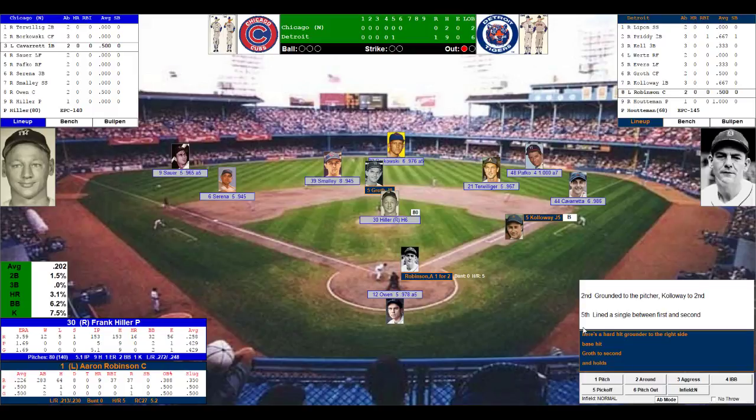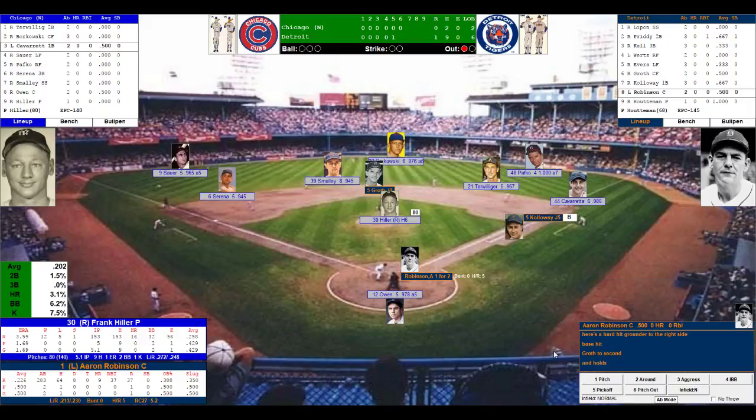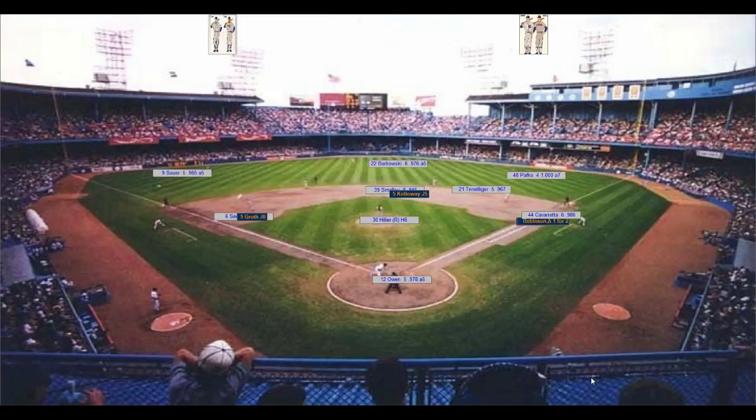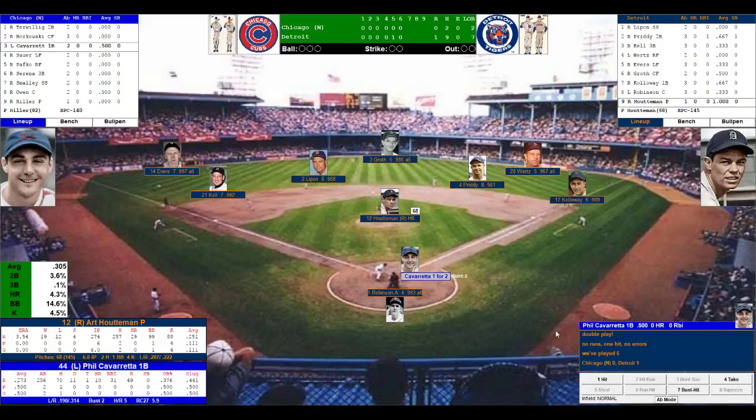Singled in the 5th and grounded to the pitcher, forcing out on a fielder's choice. He was thrown out. Callaway advanced to 2nd. So 1 out, 2 on. Again, the Cubs want to turn 2 up the middle with Smalley and Terlinger. Hiller gets the sign from Owen. Here's the pitch to Robinson. Grounded to Twillinger, to Smalley, to Caravetta. There's a double play. Side retired. As that went 4 to 6 to 3, we go to the top of the 7th.